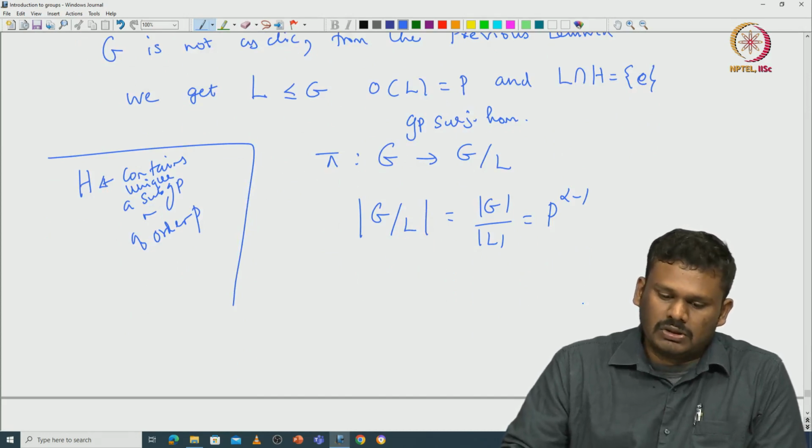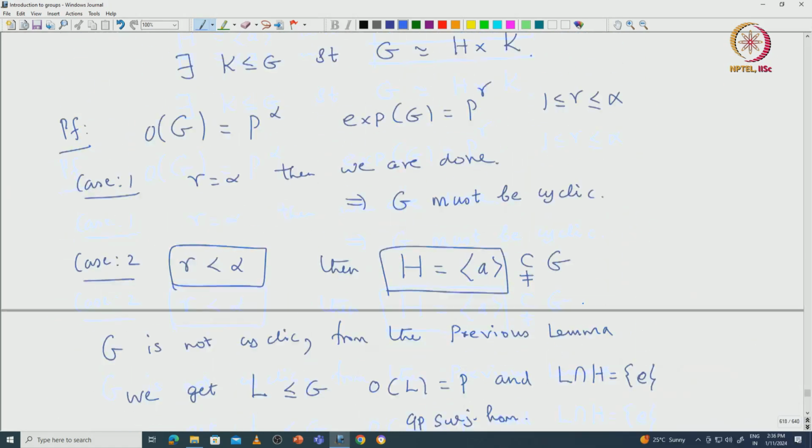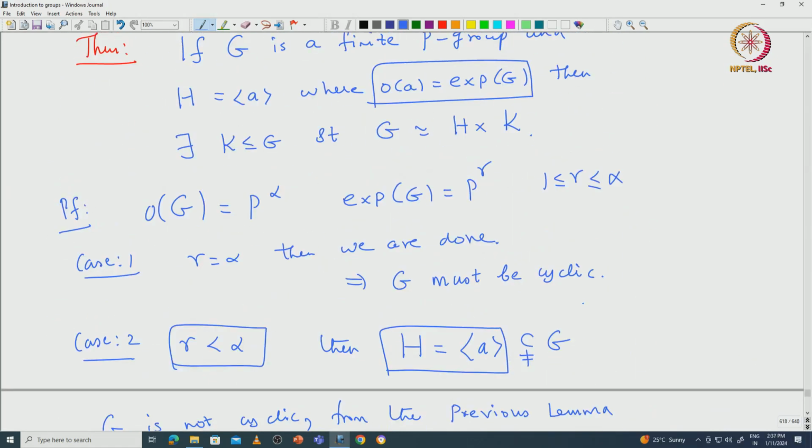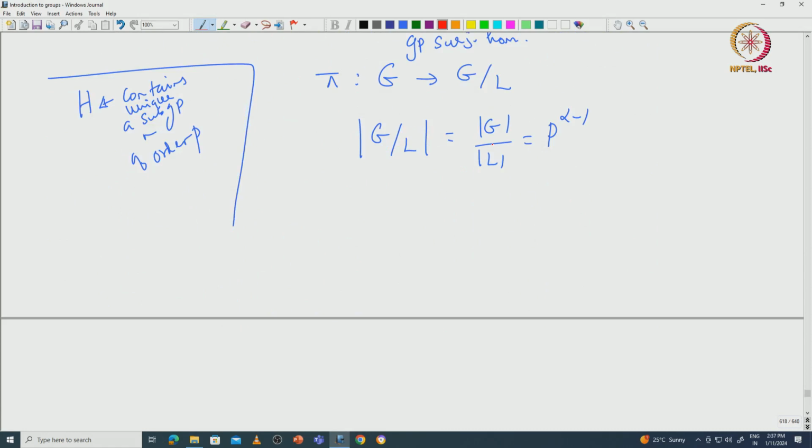So now you can assume that this is indeed a product of cyclic groups. But what we are looking at is some subgroup K of G, which is the complement of this H. That is what we are looking at. So we can use induction, and then we need to cook up something here using the data.